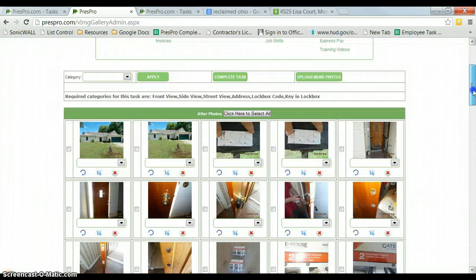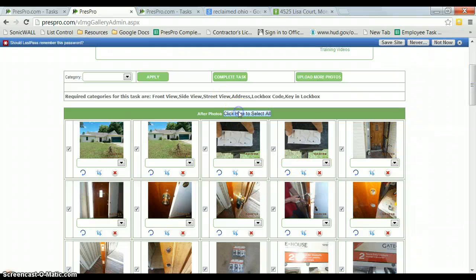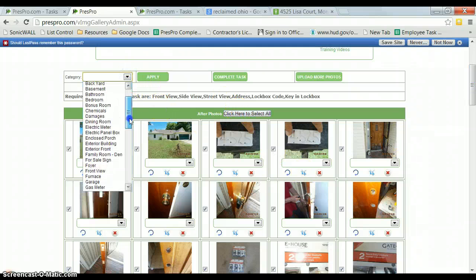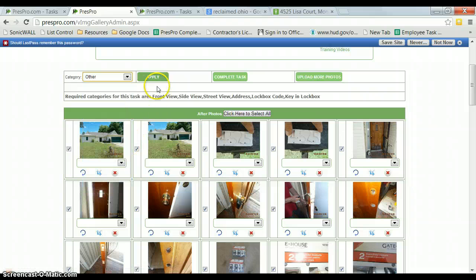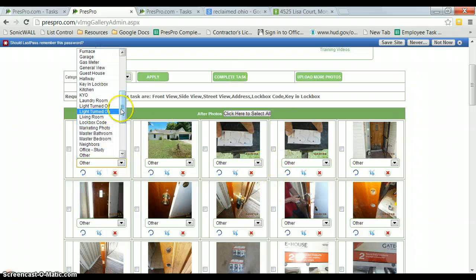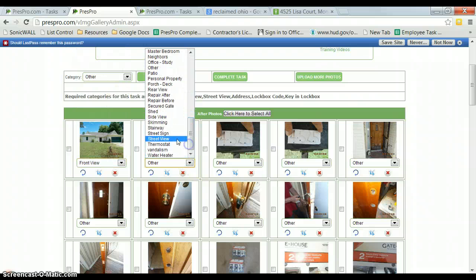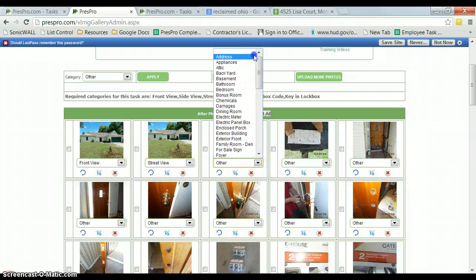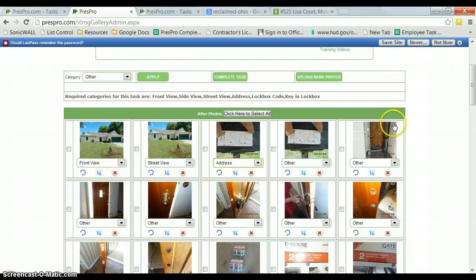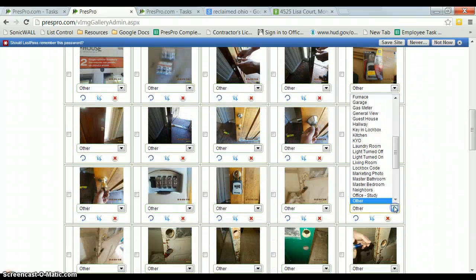The rekey was due Friday. Okay, so now all of our pictures are uploaded, and we're going to click here to select all. Go to the drop down box and select other, then click apply, and then we need our front view. We'll do this one as street view, address, and then we'll do this one as side view,